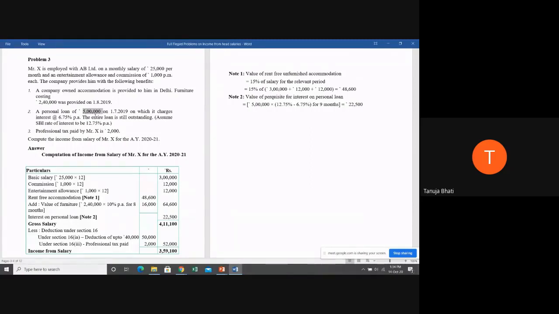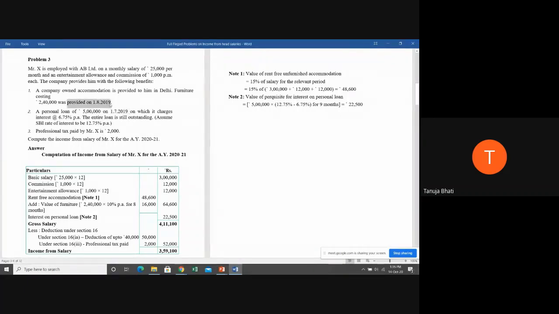It is going to be the difference between the SBI rate and the rate charged by the employer into the loan amount and for the period up to which the loan is taken. You cannot take for the full period of 12 months since the loan is given on 1/7/2019. So we have to take only for that number of months for which the loan is being given.